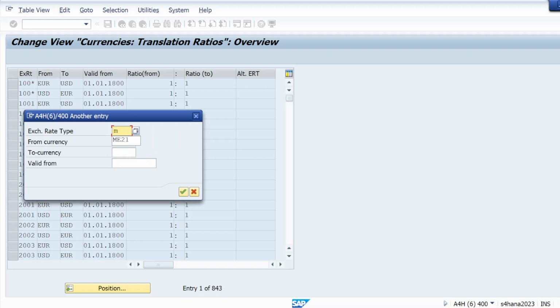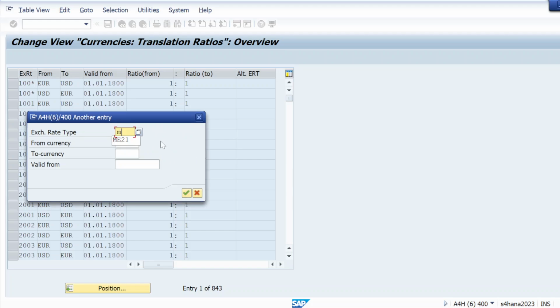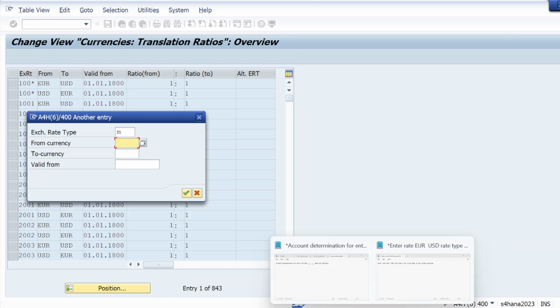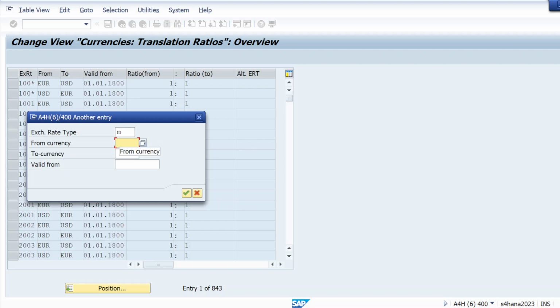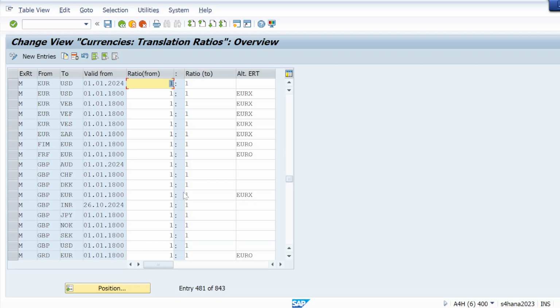Let me give M here. From currency, I have to read the error which type of error I'm facing. So enter rate Euro USD, okay, for 25 February. So from currency Euro to USD, and here we have to mention the date also.